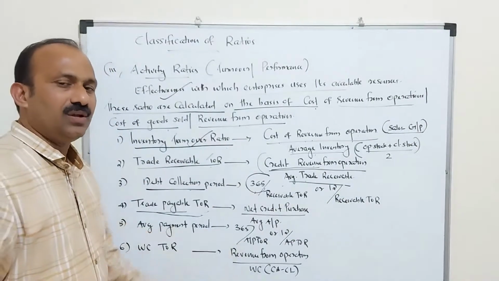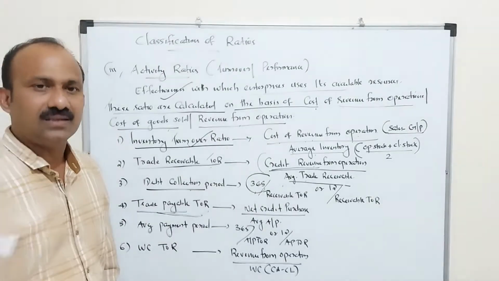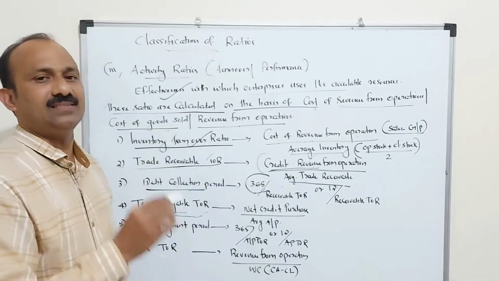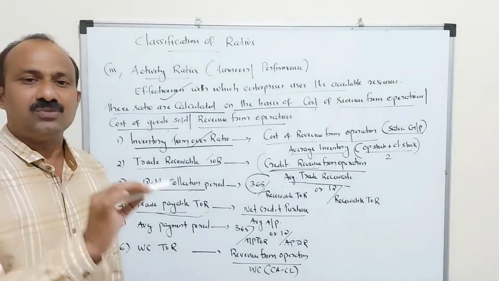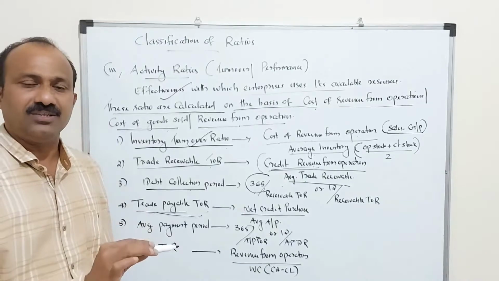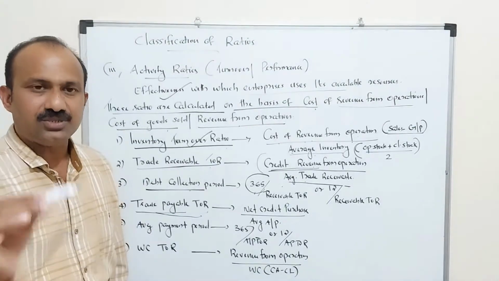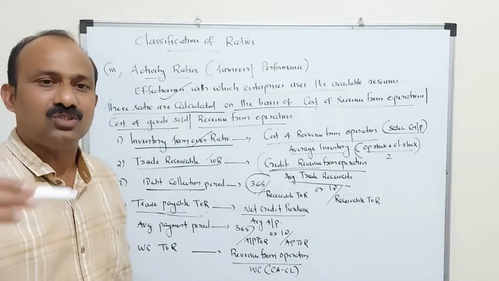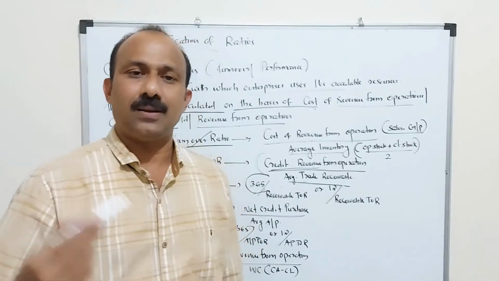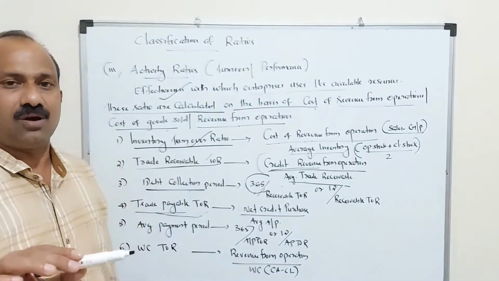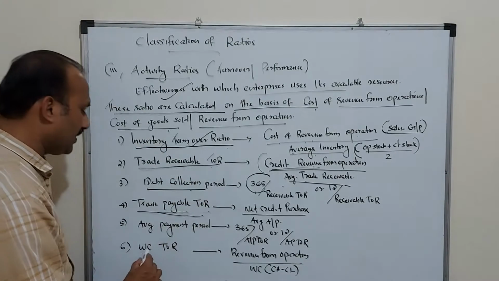In this ratio, if you want, we can calculate it in days or months, same as before in the trade receivable ratio. 365 divided by the accounts payable turnover ratio, you will get the number of days. 12 divided by that ratio, you will get the months. How many months? 2 months or 3 months we are paying, or 3 times or 4 times we are paying. We will get a clear picture about the payable and receivable ratios based on this information.